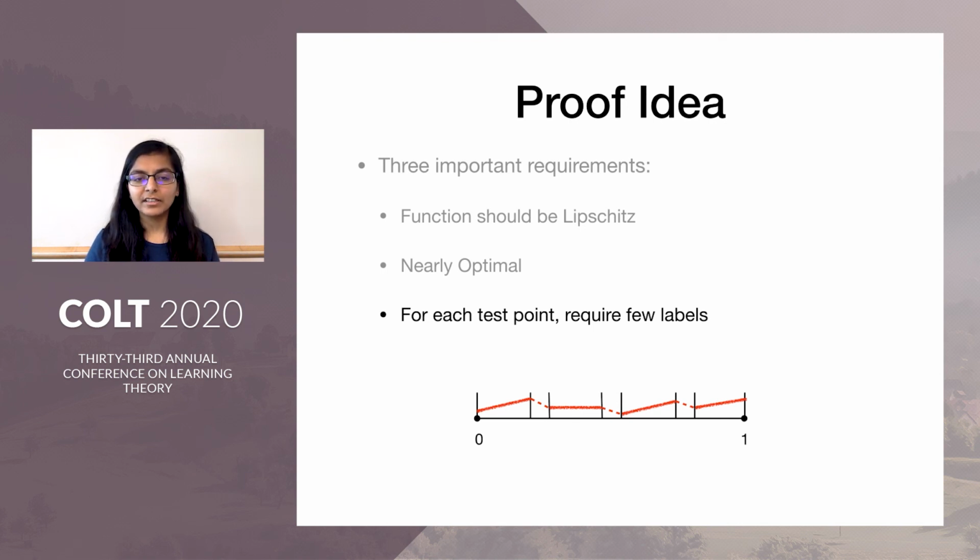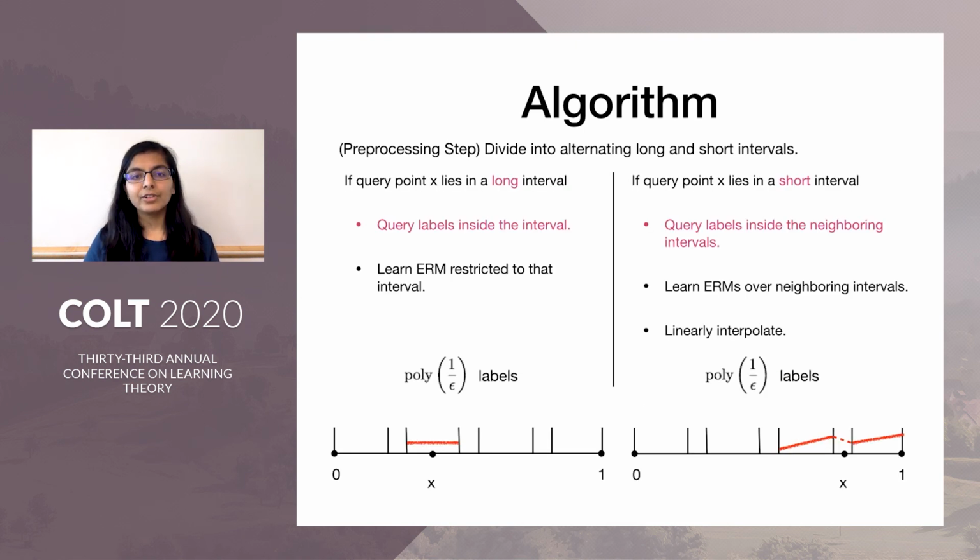Now we need to prove the third condition, that we should be able to output each prediction with very few label queries. If you recall the algorithm, we were adopting different prediction strategies depending on whether the point x belongs to a long interval or a short interval. For the long interval, we were querying labels inside the interval, and for short intervals, we were querying labels inside the neighboring long intervals. But as we just saw, each of the long intervals only requires poly 1 over epsilon unlabeled samples, and hence for each prediction, we would only need to query poly 1 over epsilon labels. And this proves that we only need to make very few label queries for each test point prediction.